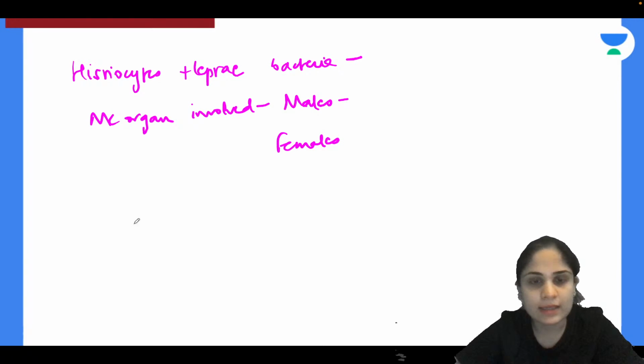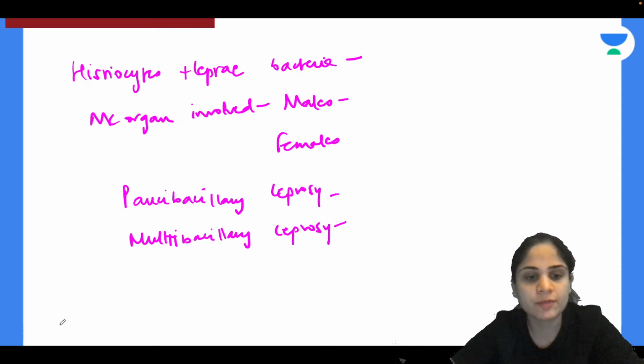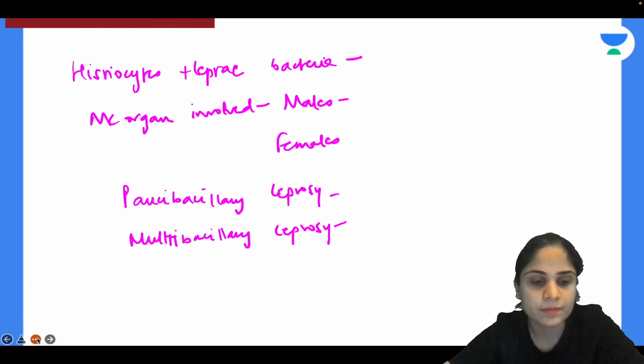Okay, and then what is the paucibacillary leprosy? And what is multibacillary leprosy? Means what is the diagnosis or definition as per the number of bacteria?